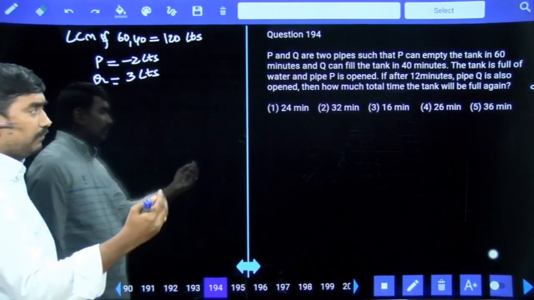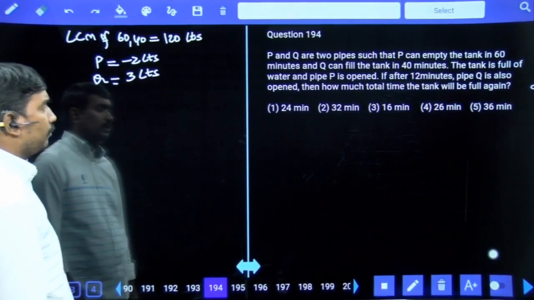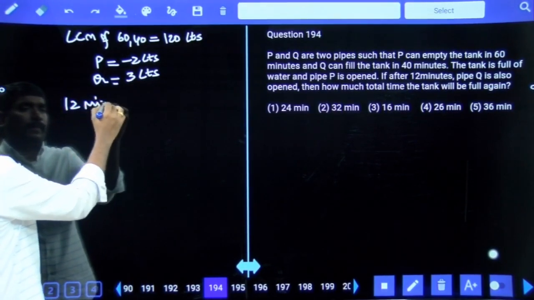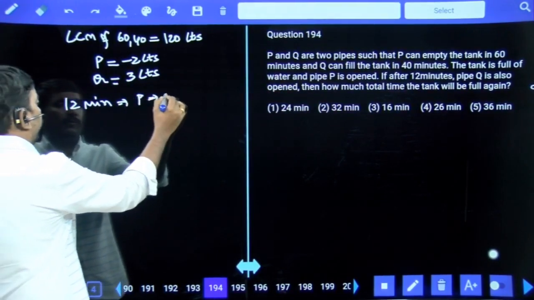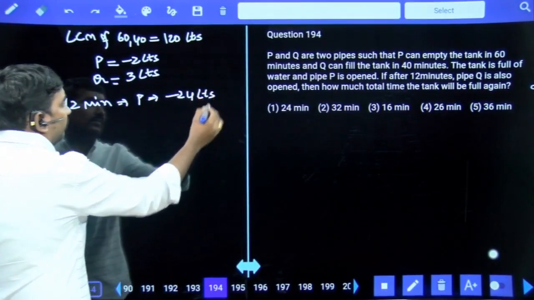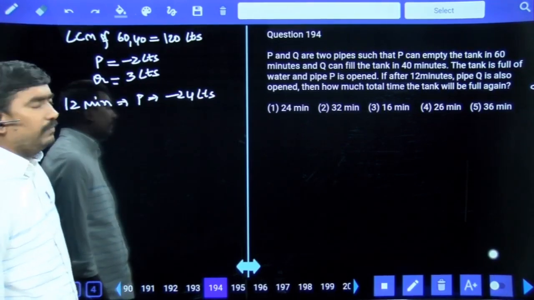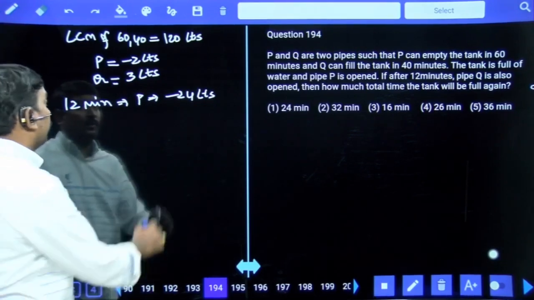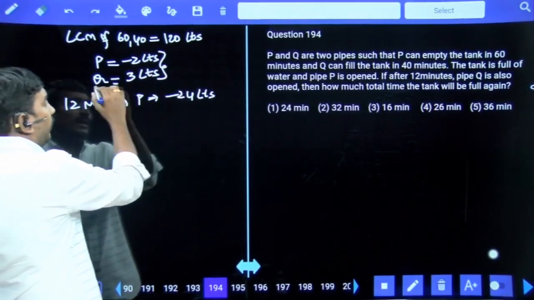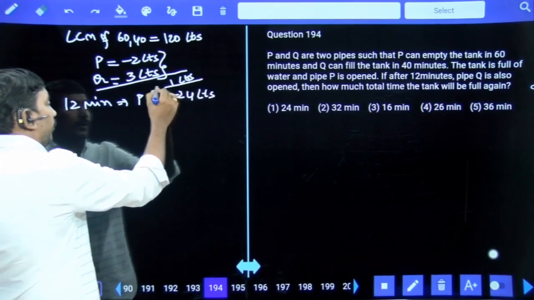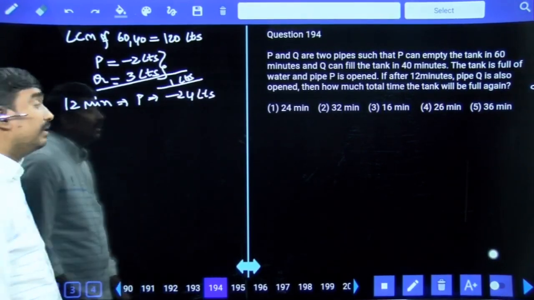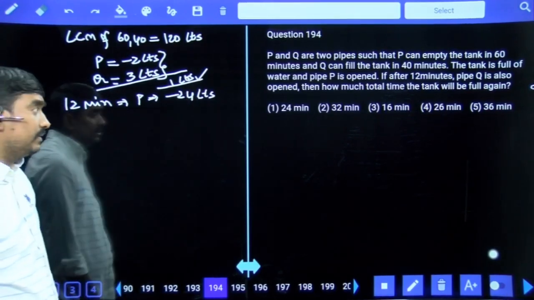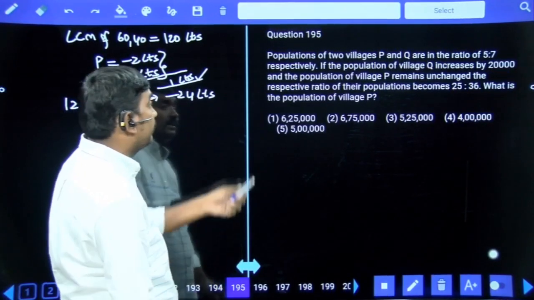The tank is completely full of water. P is opened. After 12 minutes, P can empty 24 liters of water. After 12 minutes, pipe Q is also opened. Then how much total time will the tank take to be full again? So P plus Q together can fill 1 liter in 1 minute. There are 24 liters empty, we need to refill it. So 1 liter in 1 minute means the remaining 24 liters we can fill in 24 minutes only.